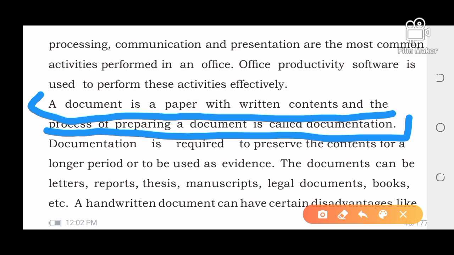The documents can be letters, reports, thesis, manuscripts, legal documents. Legal documents means, like I said, if anyone commits theft, or if a husband and wife fight each other without reason, the husband hits his wife, right?